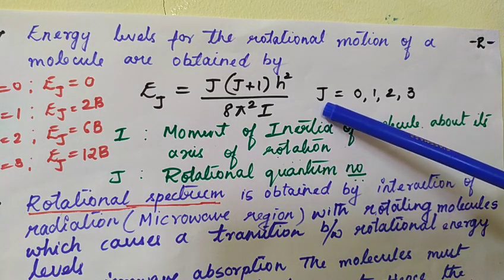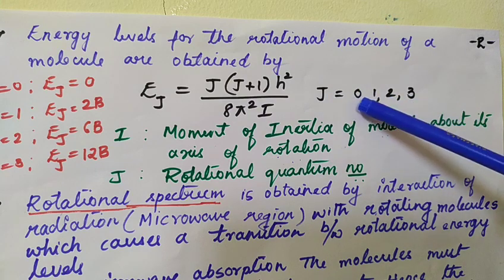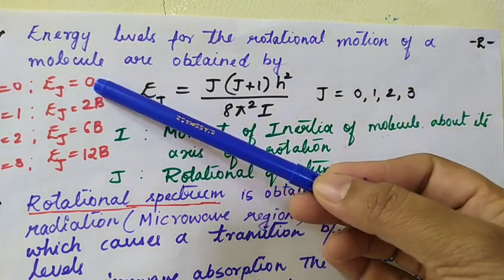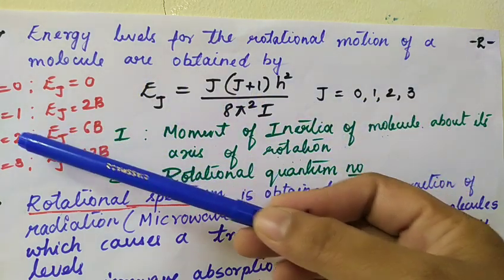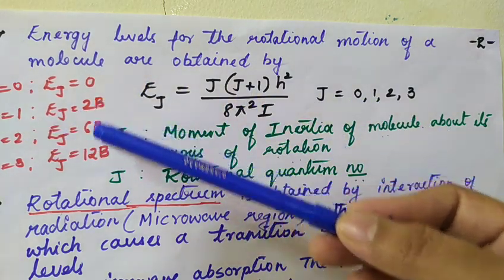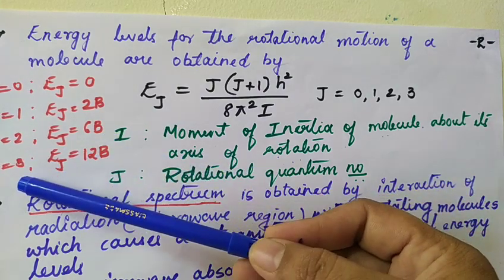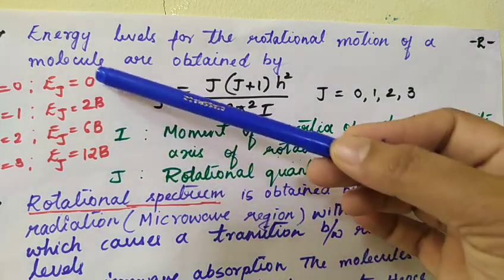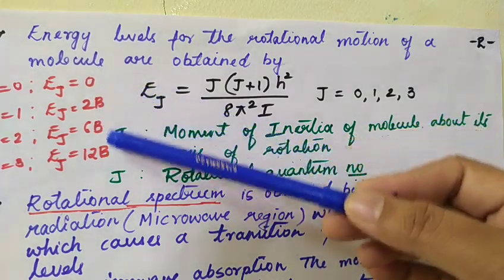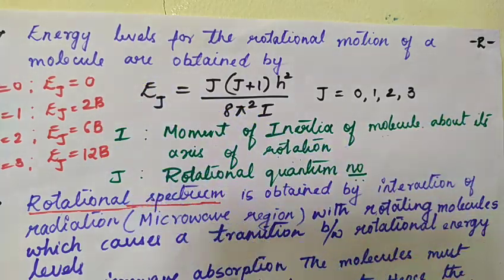J can take the values 0, 1, 2, 3, and so on. When J is equal to 0, the energy is 0, that is the zero point energy. When J is equal to 1, E_J is 2B, when J is equal to 2, E_J is 6B, and when J is equal to 3, E_J is 12B. So the spacing between the energy levels increases as you move from lower to higher energy levels.